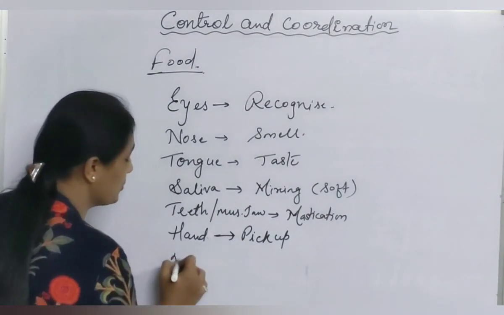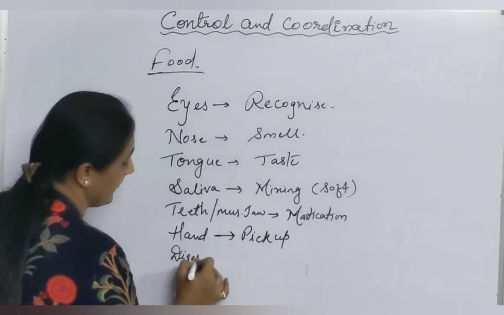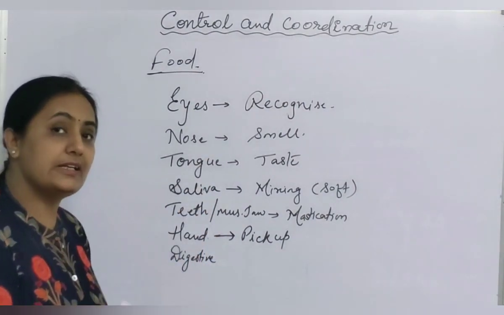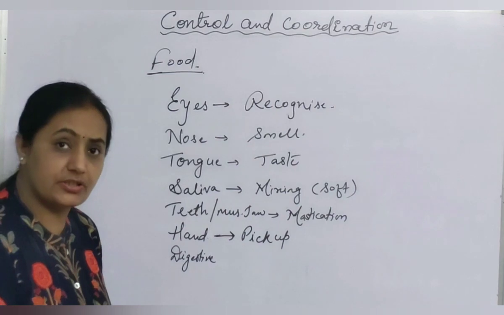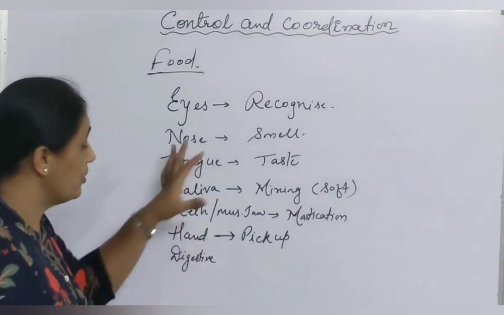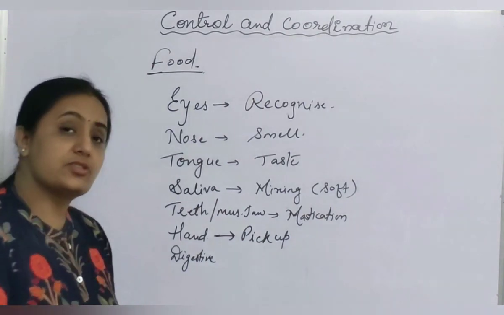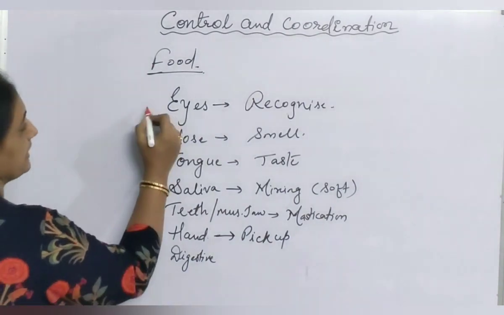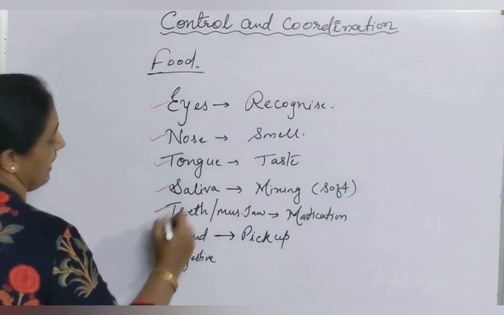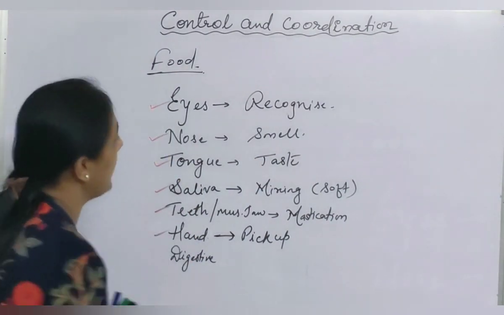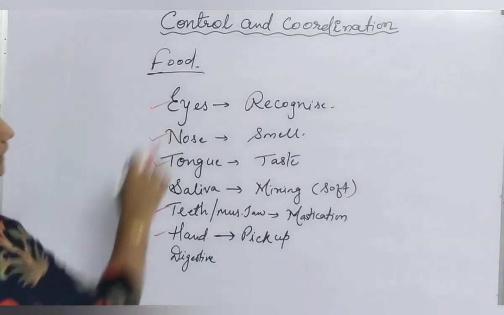And whole digestive system is there. As soon as we have smell of food, immediately gastric juices start secreting inside the stomach. So rest of the part is related with digestive system. But externally we are using this many parts. 1, 2, 3, 4, 5, 6. Basic 6 parts are used by us so that we can consume or eat food.